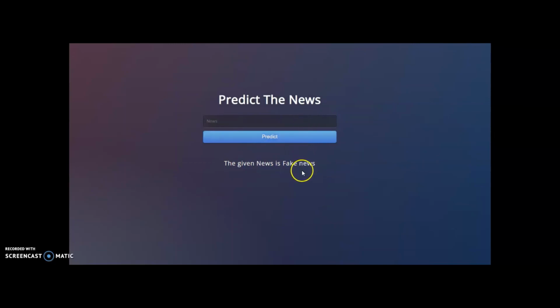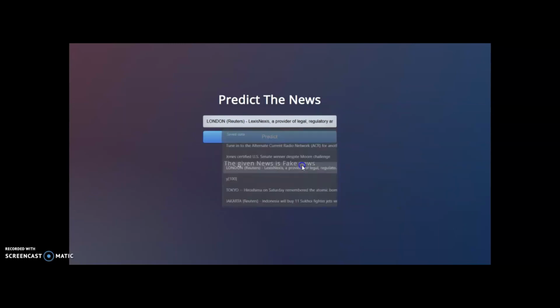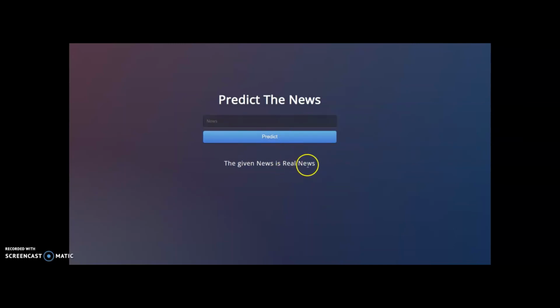So according to the system or the data that we have entered, we could identify this particular news as a fake news. Now we are looking into some other one. Let's take another news, and we are trying to predict it, and it says it's a real news. So the second news that we have taken is a real news, and the first news was a fake news according to the data that we have used for the modeling.